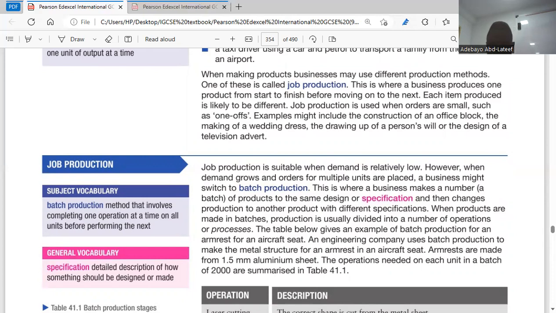So here they said, this is where a business makes a number of products to the same design or specification and then changes production to another product with different specifications. So we can produce black pens all through. As soon as we're done with producing black pens, we start producing blue pens. This is batch production. You get batch production here.